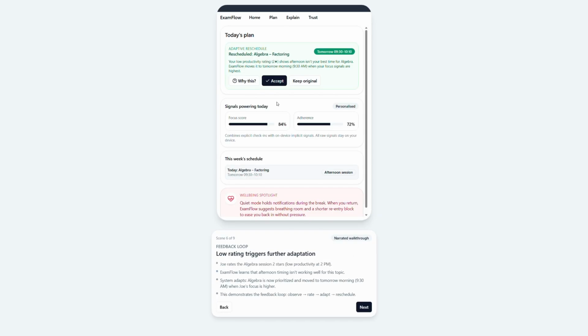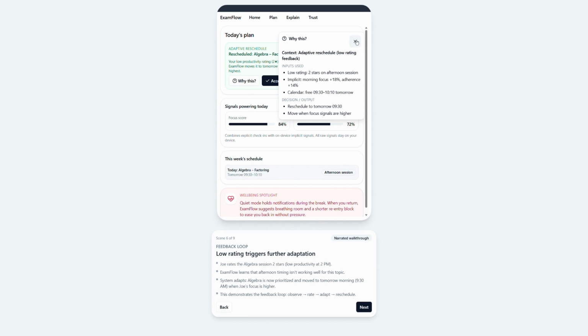Joe rates the session 2 stars. ExamFlow blends this rating with past focus data and concludes that afternoon isn't a good window for him. It moves the algebra block back to tomorrow morning at 9:30, where his focus score is highest. This explanation makes its observe, rate, adapt, reschedule loop visible and demonstrates the requirement to adjust plans when behavior changes.